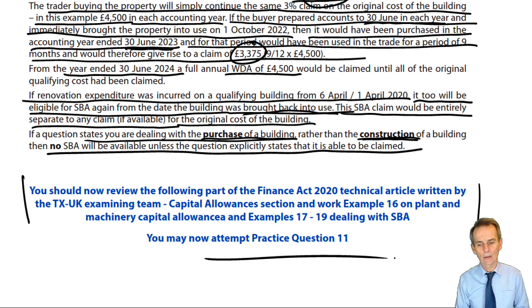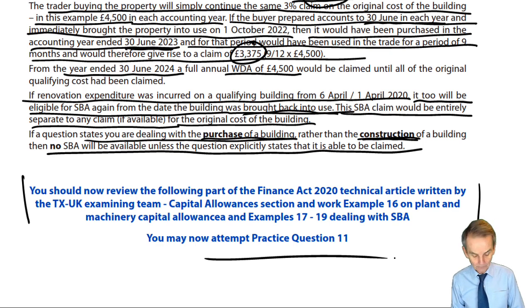Okay, so if we put together what we saw in Chapter 4 and what we've now seen in Chapter 5, for any unincorporated trader, for any accounting period, whether from when we started to trade to when we cease trading and anything in between, we'd always be able to work from the statement of profit or loss for that period, picking up our net profit at the bottom of that statement, adjusting it for taxation purposes, making it acceptable for tax purposes. That will involve a significant amount of work on your part. It will involve the add back of the many and varied non-allowable expenses.